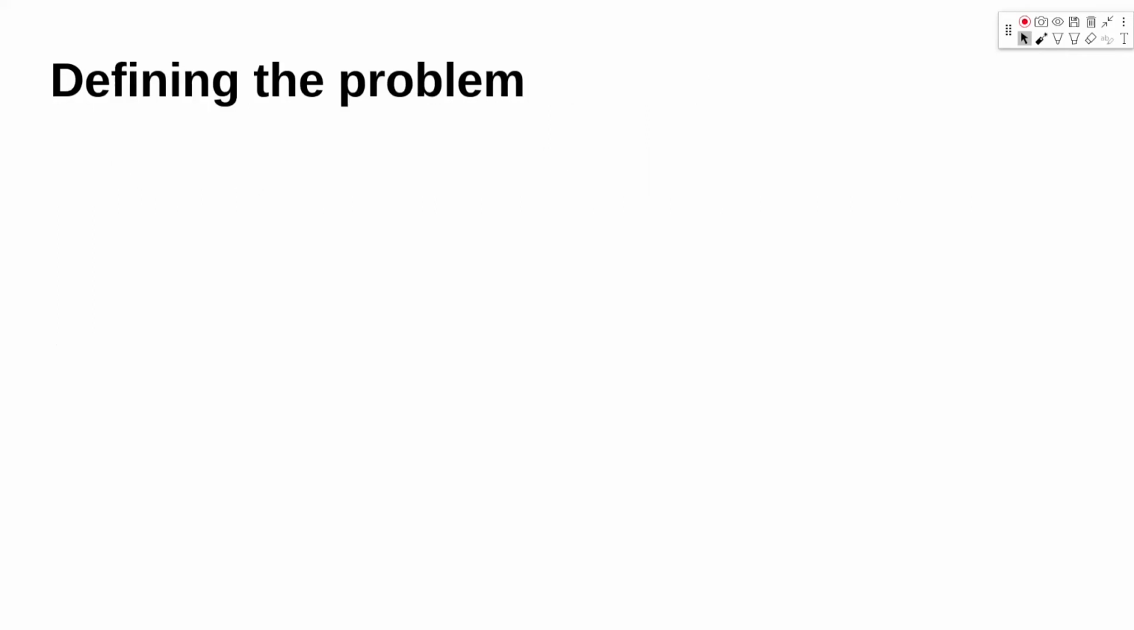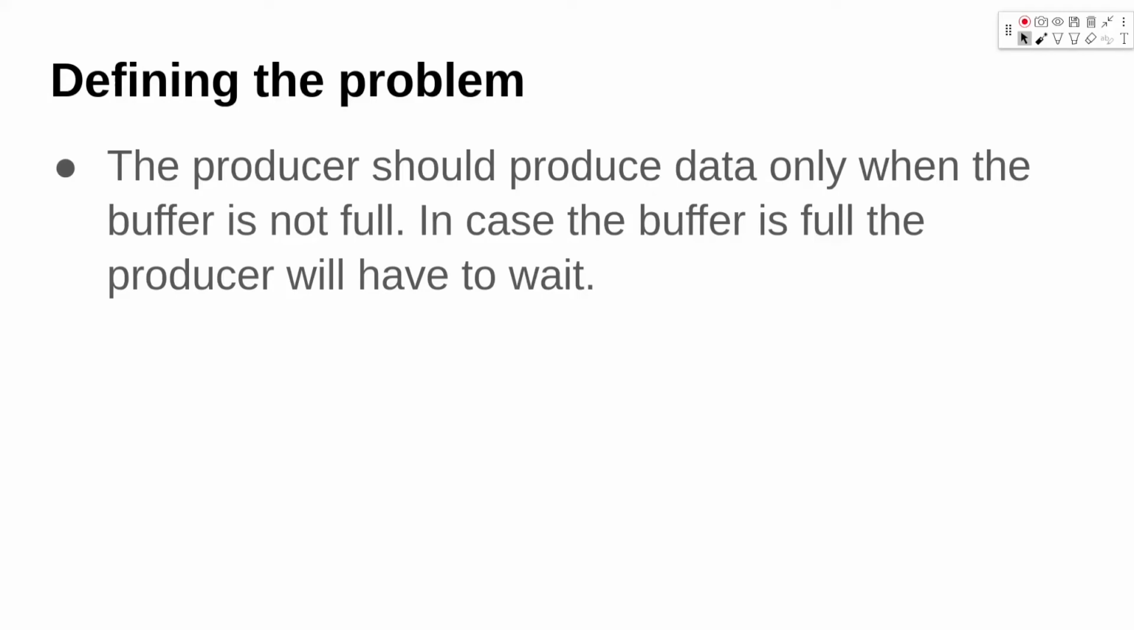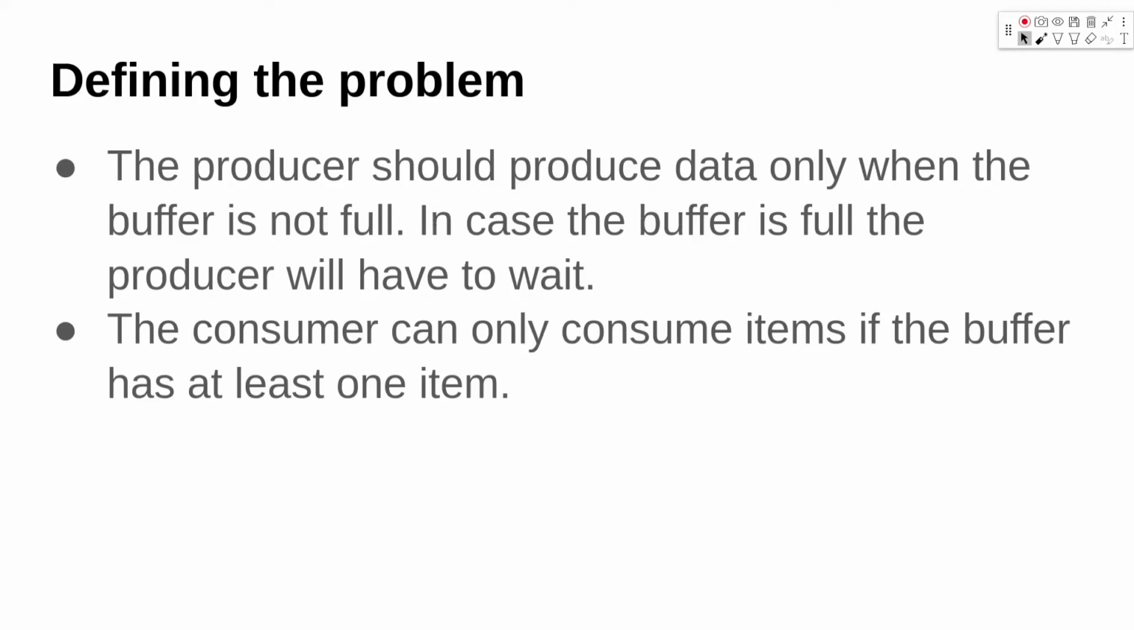Let's define the problem. The producer process should produce data only when the buffer is not full. When the buffer is full, the producer will wait until the consumer has consumed some items and there is some space on the buffer to put data. The consumer can only consume items if there is at least one item on the buffer, because if there are no items, there is nothing to consume. So it will have to wait for the producer process.